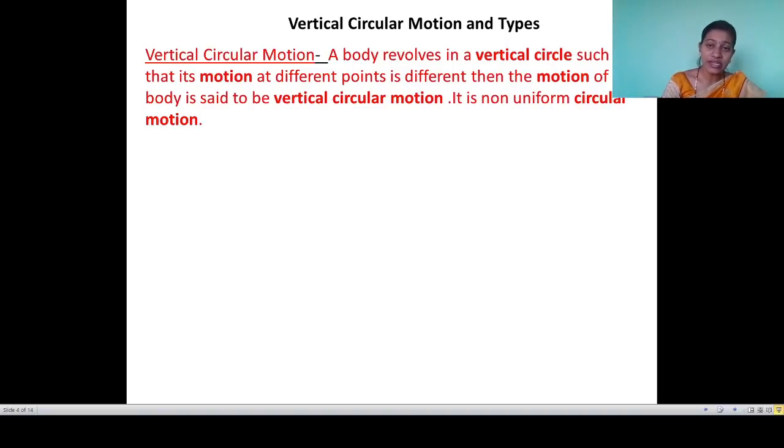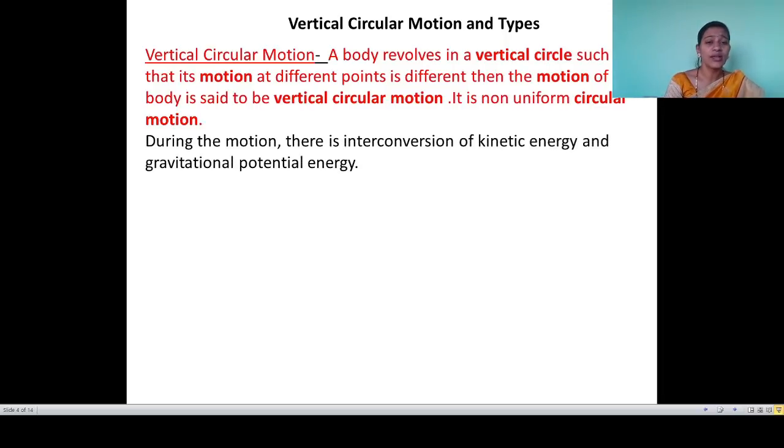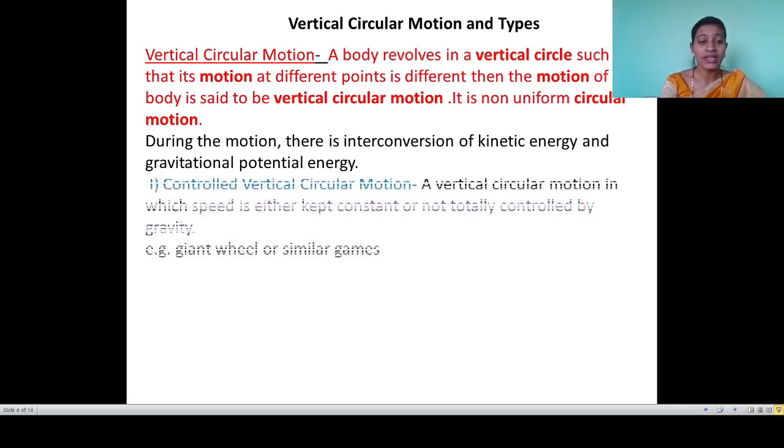A body revolves in a vertical circle such that its motion at different points is different; then the motion of the body is said to be vertical circular motion. In this motion, the body changes its position every time. Sometimes it is at the top, sometimes at the bottom. So there is an interconversion of energy: kinetic energy converts into gravitational potential energy, and gravitational potential energy converts into kinetic energy. In vertical circular motion, 2 types are there.